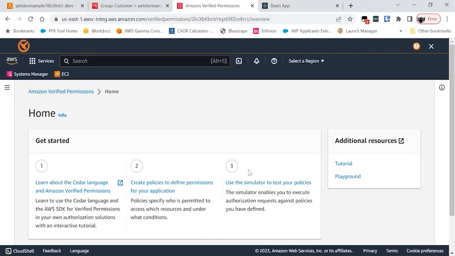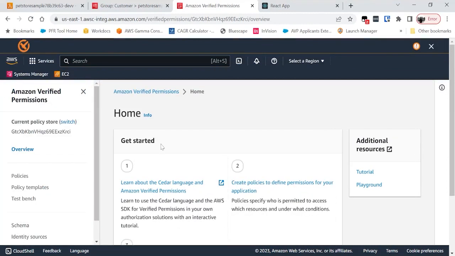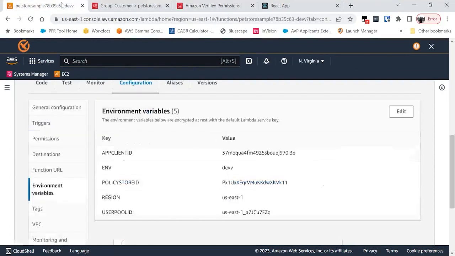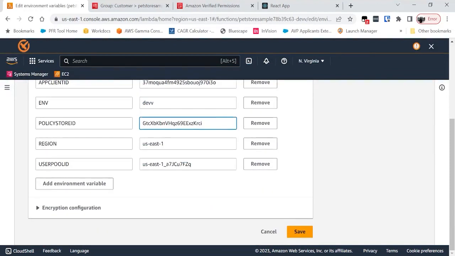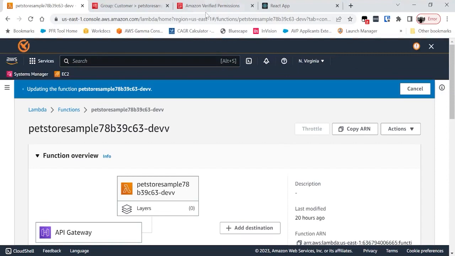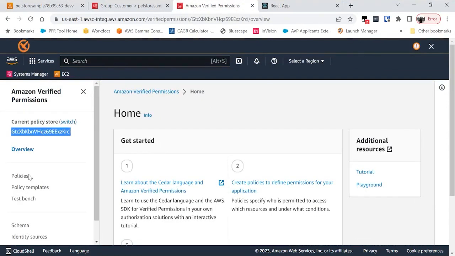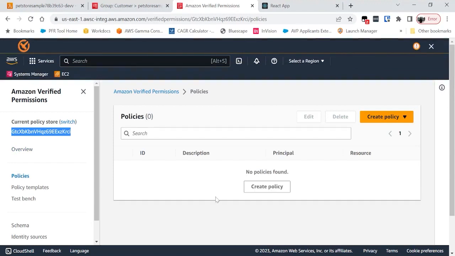Great. So that was step one. The second step is linking my application to Amazon Verified Permissions and this policy store. So I'm going to copy the policy store ID, and then I'm going to go into my application, which is a Lambda function, and then set it up as an environment variable. Save. Great. So remember, we created an empty policy store, which means it doesn't have any policies. By default, we do the safest thing, which is we deny every action when we have no policies. But that's not very useful for my application.